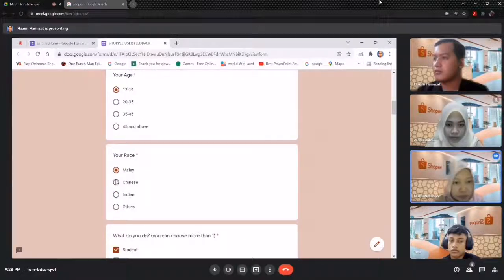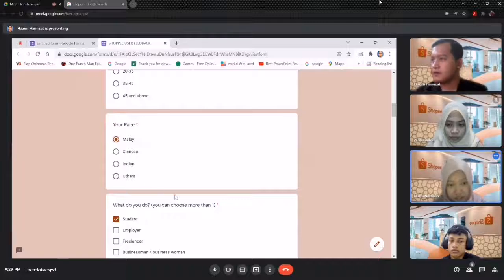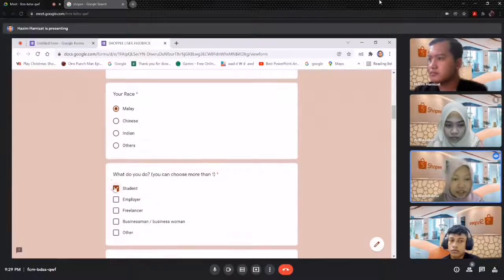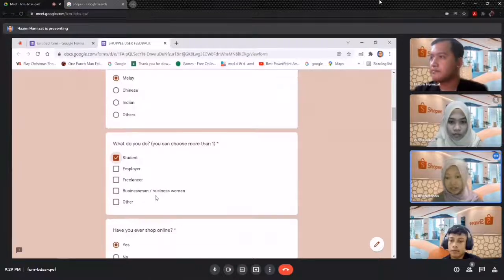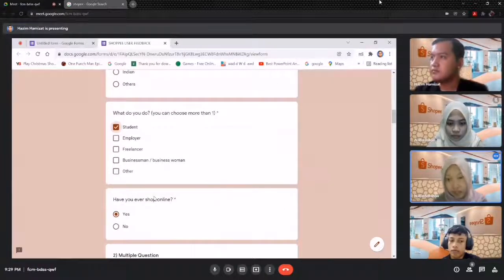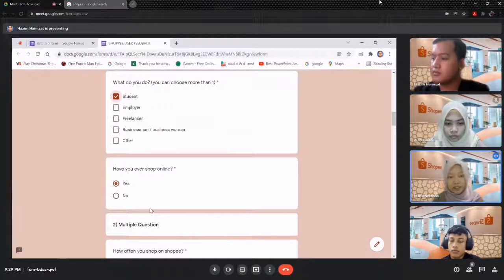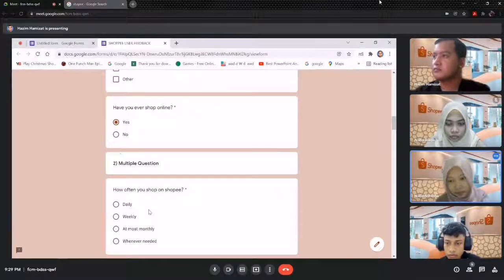She clicked on Malay and she is also a student. As you can see here, she clicked on student. It means we can further understand what she will intend to buy from the Shopee website. So next, I will pass to Aiman to explain about multiple choice questions.